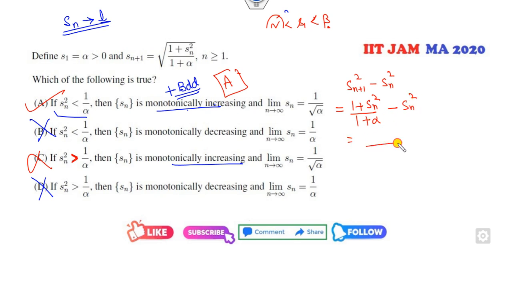If I take the LCM, Sn square will be cancelled out, so 1 minus alpha Sn square. Since alpha is positive, this number is positive, and whenever Sn square is less than this, this number is greater than 0. So whenever this number is greater than 0, Sn plus 1 should be greater than Sn. That is an increasing sequence.